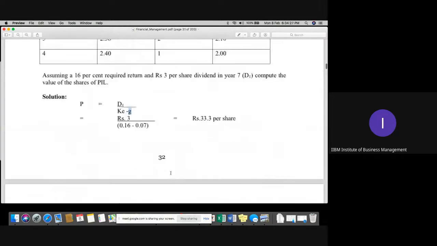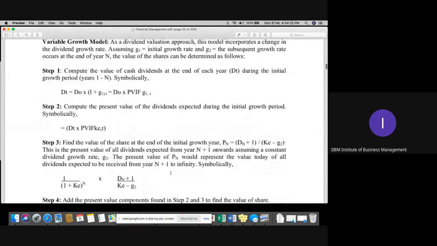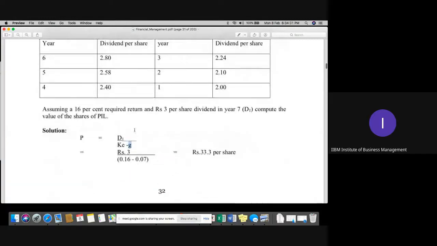Yes. The formula is similar because, see, don't look at these formulas. The important thing is that you need to understand this growth model. Whenever it is different, you need to apply this formula for a different percentage rate.